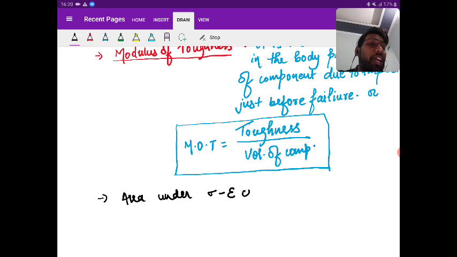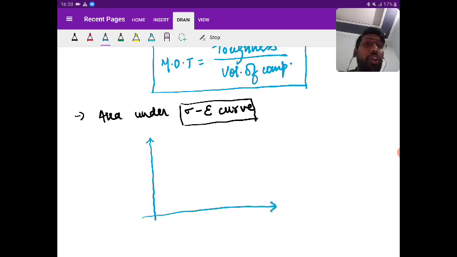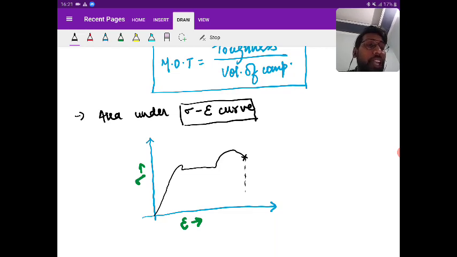Now here the modulus of toughness is given by the area under the sigma epsilon curve, that is the stress strain curve. Why I am saying sigma epsilon curve, I will explain later, when I will be teaching you the resilience. I will give the derivation also. So if I draw the stress strain curve for any material, this is the diagram.